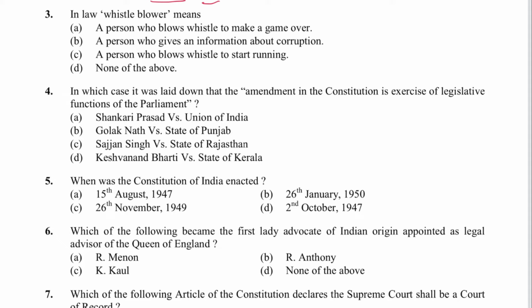Next 3. In law, whistleblower means a person who blows the whistle, who gives information about corruption. A person who gives information about the corruption. It is insider information regarding the corruption. So B is the answer.